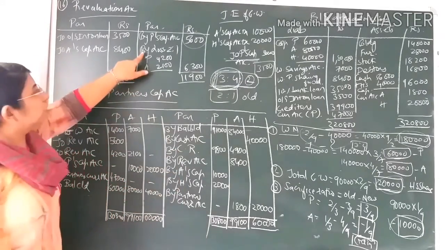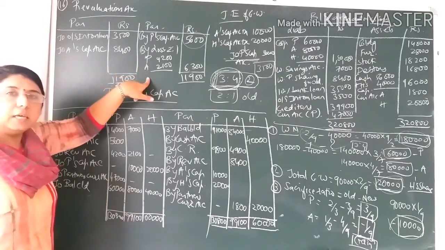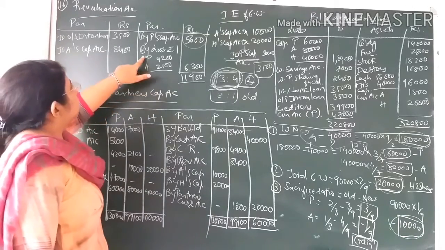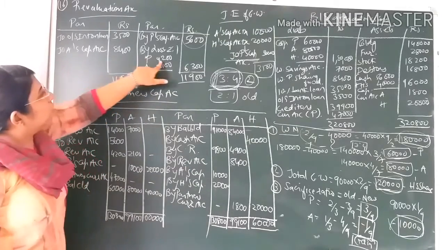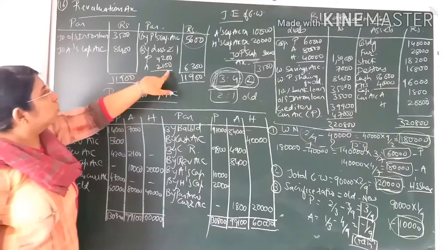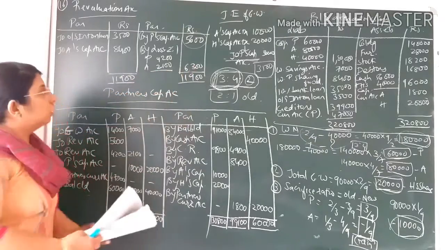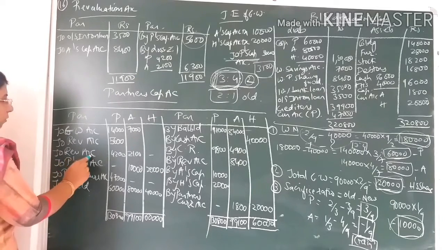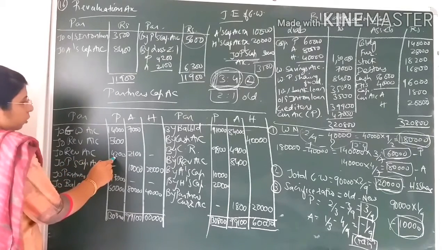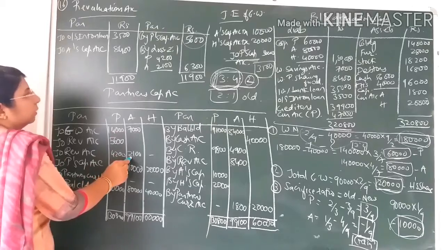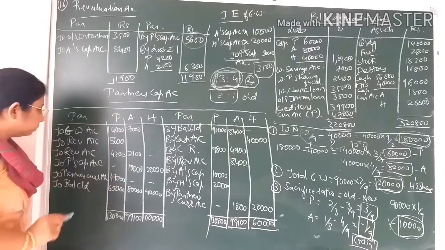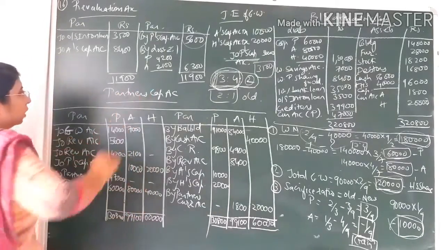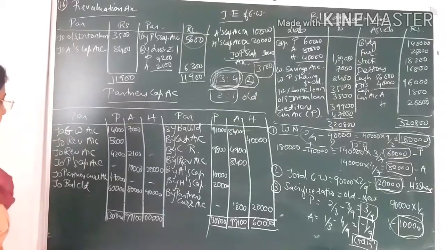So the loss will be distributed amongst the old partners in their old profit sharing ratio, that is 2:1. So for P it would come to 4,200, and for A that would come to 2,100. So here you can see I have done simultaneous posting in the partners' capital account also. To revaluation account it is written 4,200 in Parshvi, and in Aneri that is 2,100. Okay, after closing the revaluation account, let us close the partners' capital account.